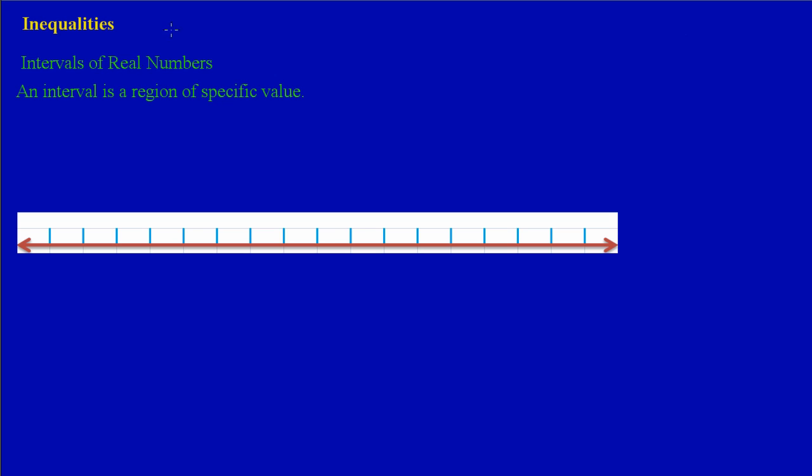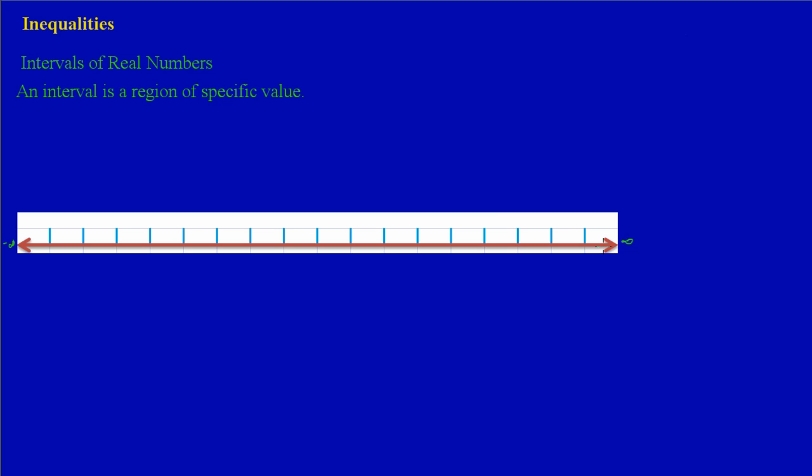Now, just as a quick refresher, a real number is all the numbers that exist on the number line, whether they are negative or positive, rational or irrational. Every number that exists on the number line is called a real number. When I say that, I'm going from negative infinity, which would be here, up to positive infinity.